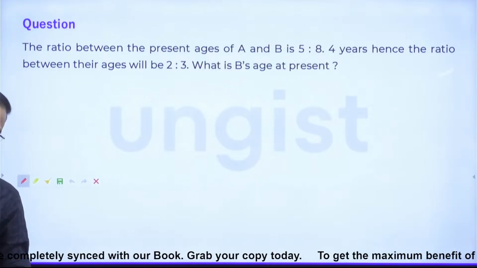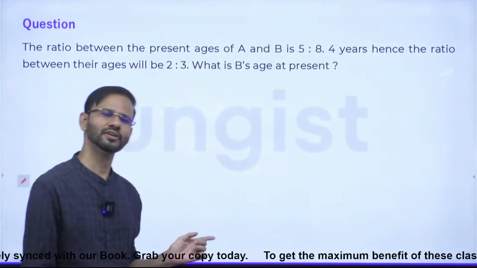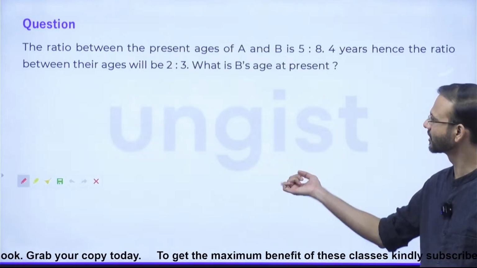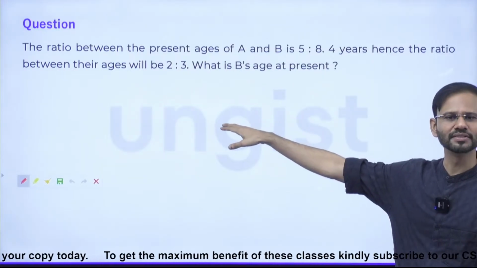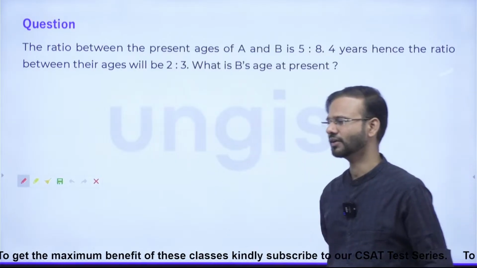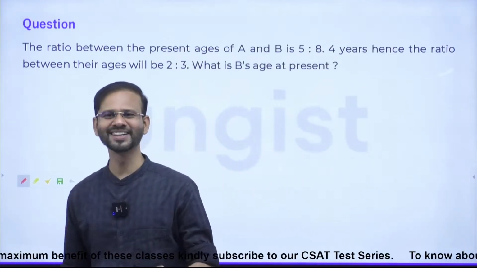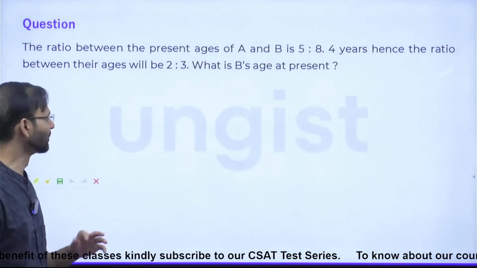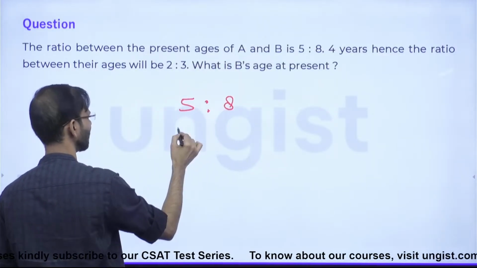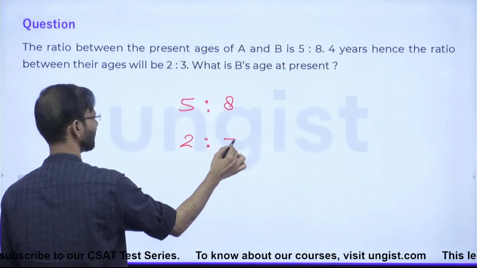So everyone, this question is not given in the form that we want, right? So first of all, we need to convert this question into the form of the earlier questions and then solve it. Correct everyone? Fine. So, how will it be done? Just think on it. So here, see all of you, this is 5:8, and this is 2:3.